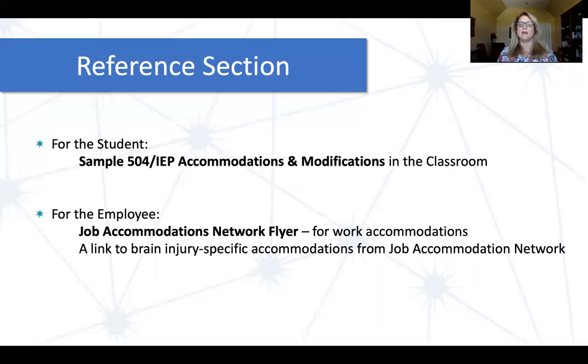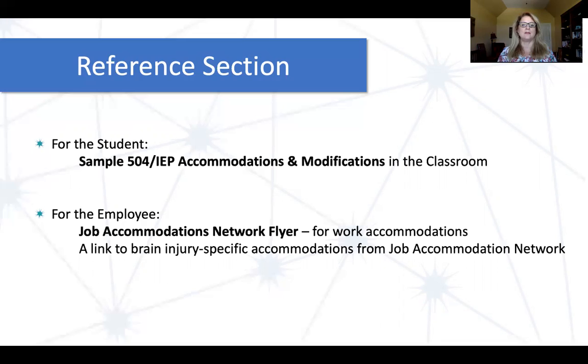On the other side, it has cognitive domains. So if you know that the child has attention difficulties or organization difficulties, there are accommodations that are listed right for that. So if you're familiar with accommodations, it's a good thing just to look at to make you think of other things that might add to your repertoire.